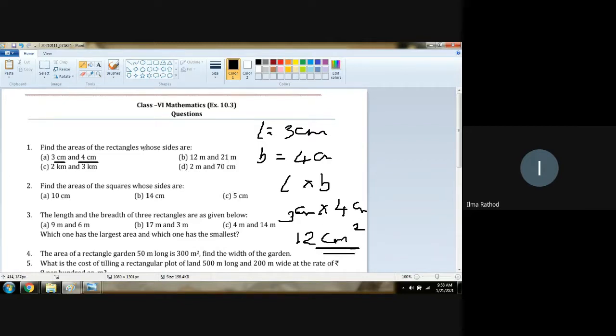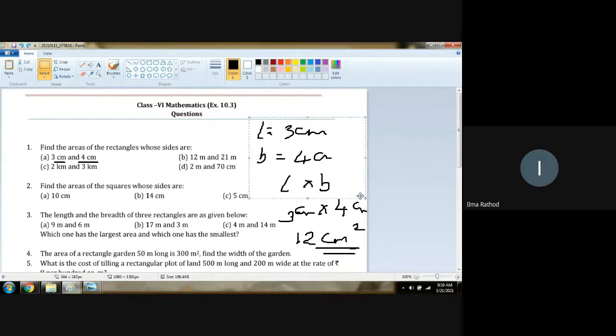Make sure while finding area, the unit will always be squared, because the unit also gets multiplied. While finding the perimeter, you add the sides, so the unit will be the same, whatever is given, meter or centimeter. While multiplying the units, we have to do square, cube, raised to 4, raised to 5 as we require. Is that clear? Centimeter into centimeter will be 12 centimeter square.